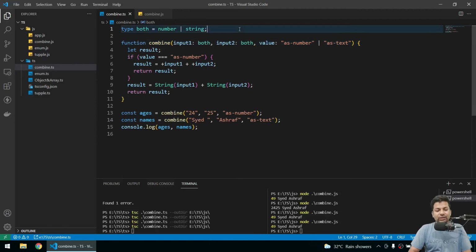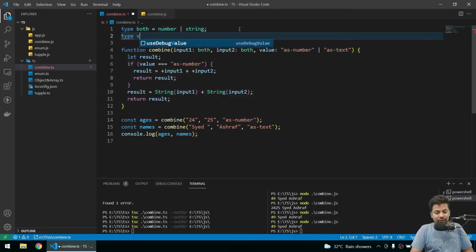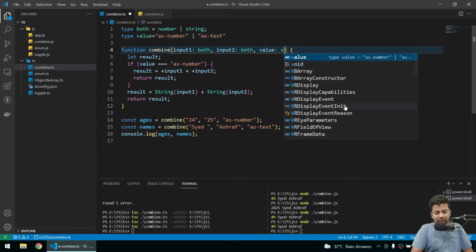Same here, we can say type value, and it could be a number or a string, pipe as text. Now here it will be of type value.